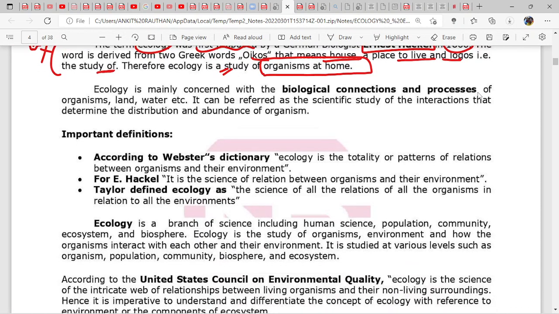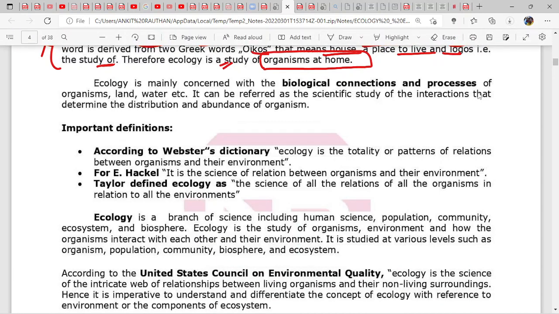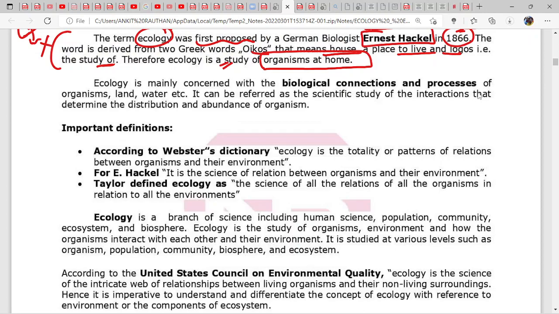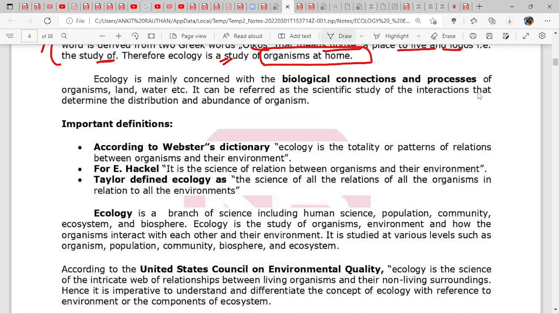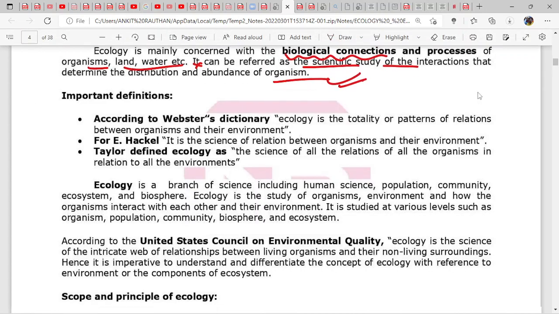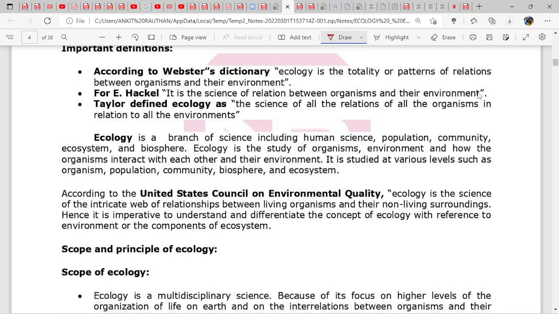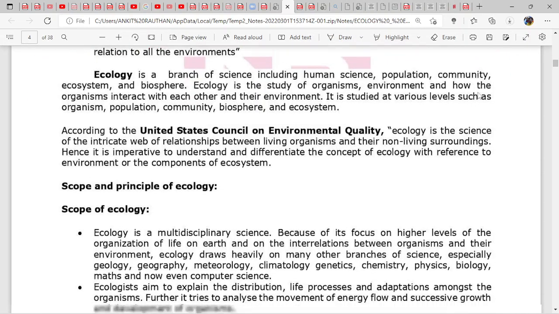Now we will see that ecology is mainly concerned with the biological connections and processes of organisms, land, water, etc. It can be referred to as a scientific study of the interactions that determine the distribution and abundance of organisms. Not important, but you can remember that it is just the biological connection and process of organisms. Now some definitions are given by Ernest Haeckel. It is the science of the relation between organisms, and we have studied this. Just remember this, we don't have to study anything else about it.